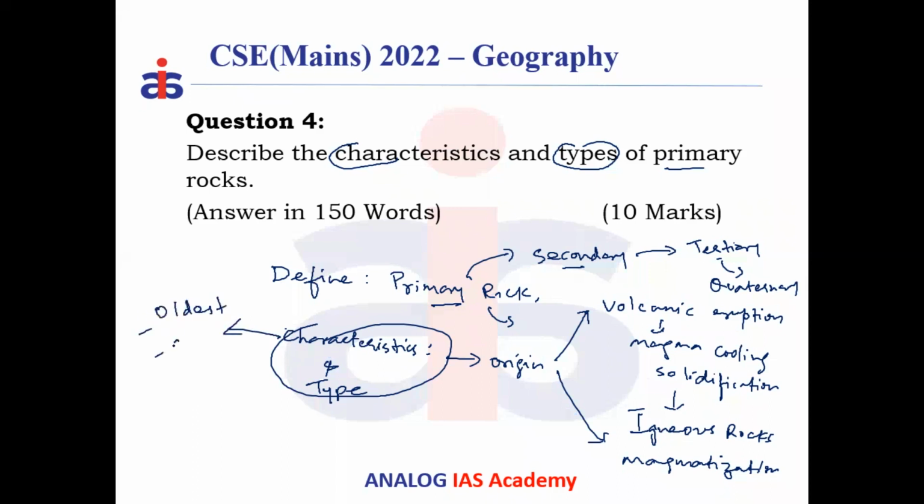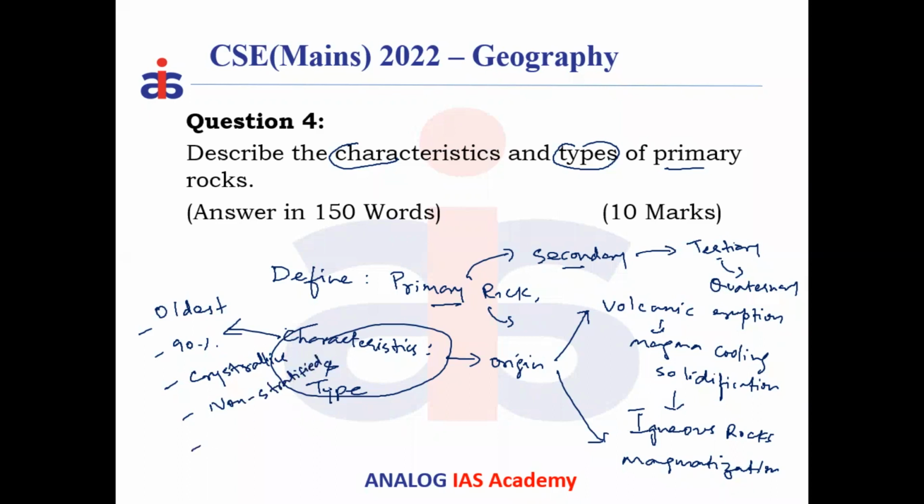And 90% of the earth's crust is produced because of the primary rocks only. On solidification of magma, they produce crystalline grains, crystalline in nature. They do not have the foliated layer or strata, so these are non-stratified in character.